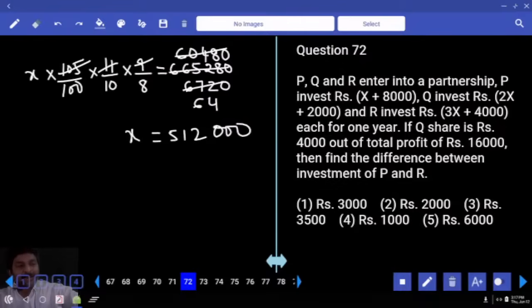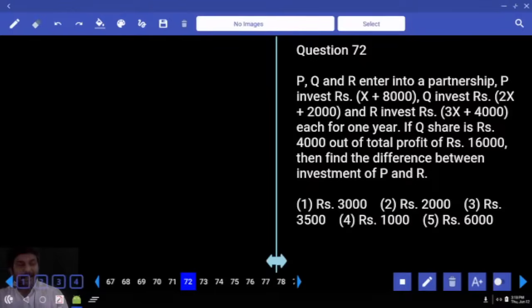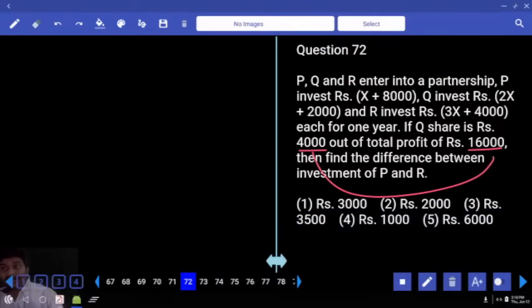P and Q entered into partnership. P invests X plus 8,000. Q invests 2X plus 2,000. R invests 3X plus 4,000. Each for 1 year. If Q's share is 4,000 out of a total profit of 16,000, find the difference between the investments of P and R. How much is Q getting? 4,000 out of 16,000. The difference, 12,000, goes to P and R.